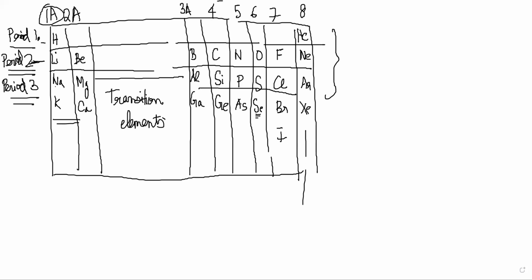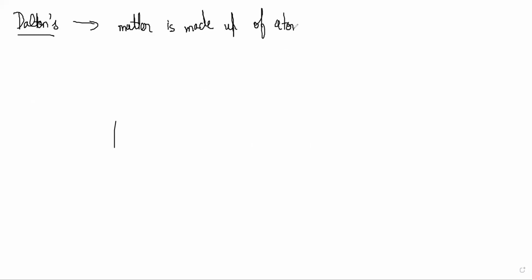That is a very simple concept. Dalton's atomic theory was the first to propose that matter is made up of atoms. Matter is made up of atoms, and there are some rules that he had, that explain how reactions happen.